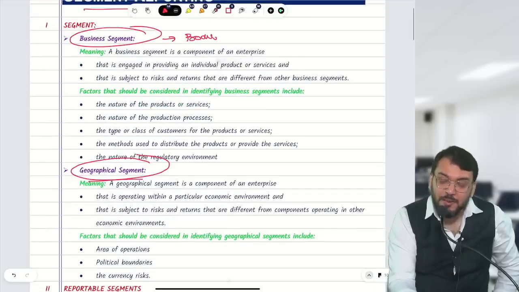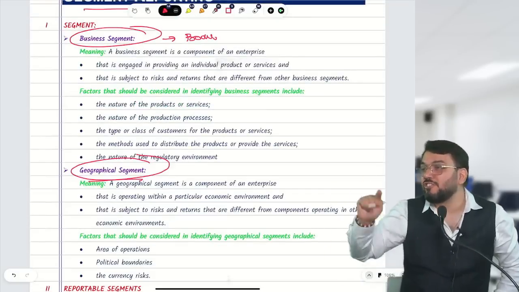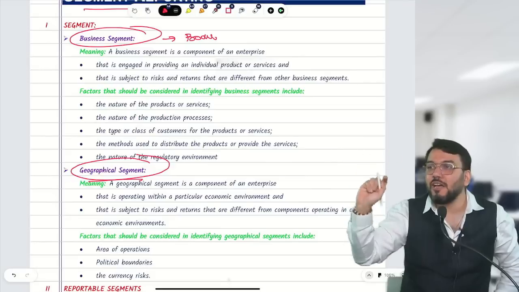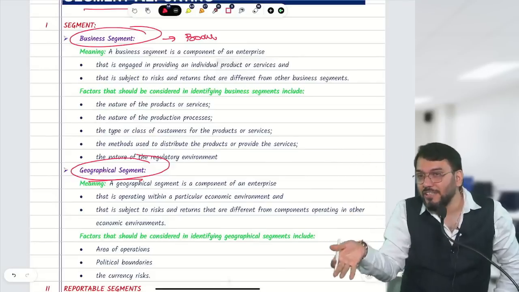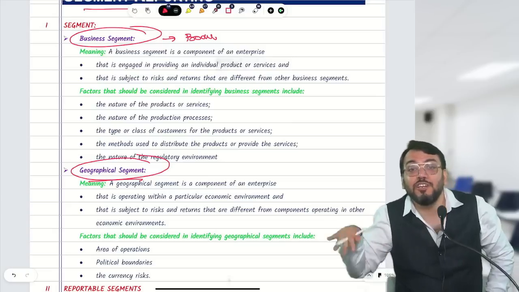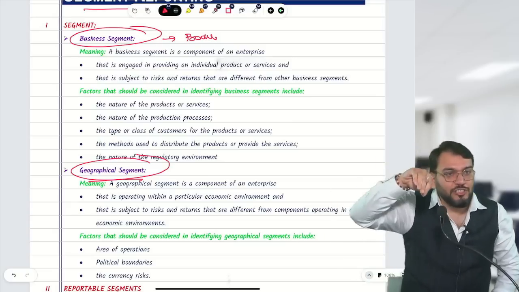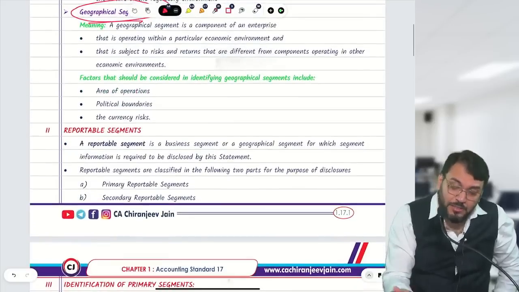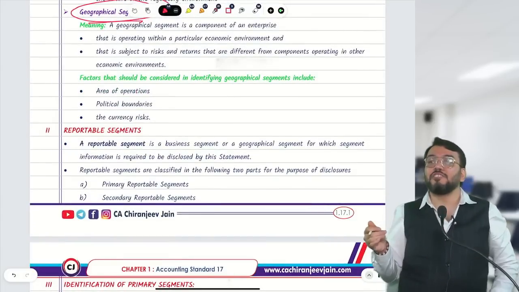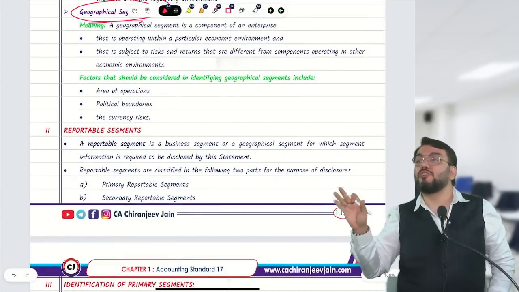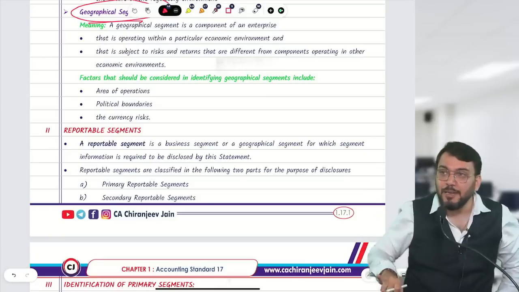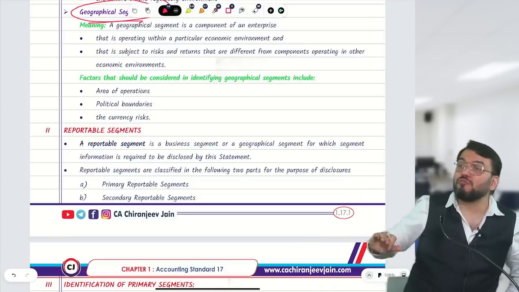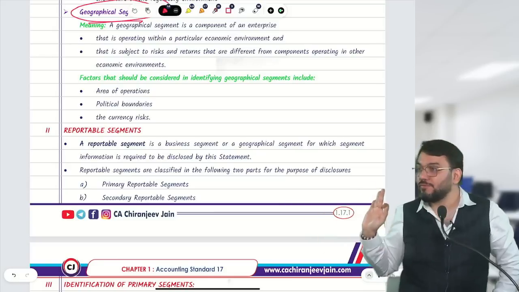Second, geographical segment is based on location. Suppose I am teaching in Chennai, Hyderabad, and I also used to teach in Kolkata. So it becomes my 3 locations, so I have 3 geographical segments. So 3 business segments, 3 geographical segments. Understood? Now AS17 says that out of your business segment and geographical segment, one will be primary segment, one will be secondary segment.